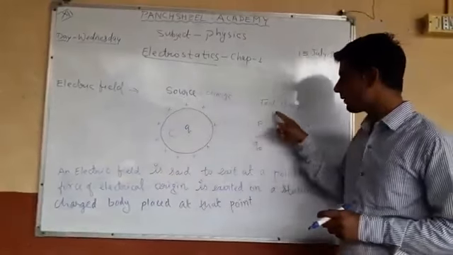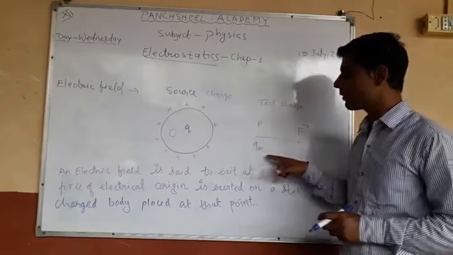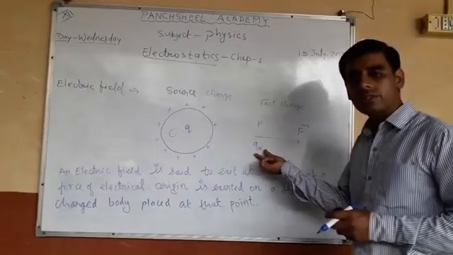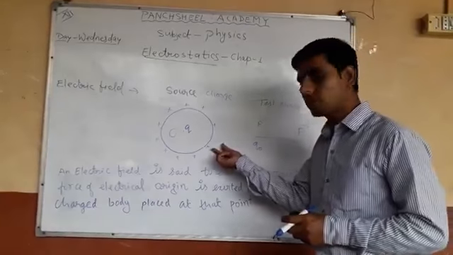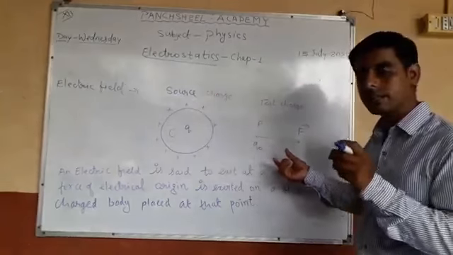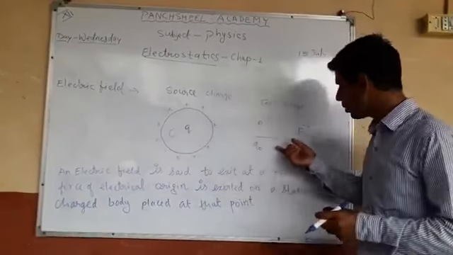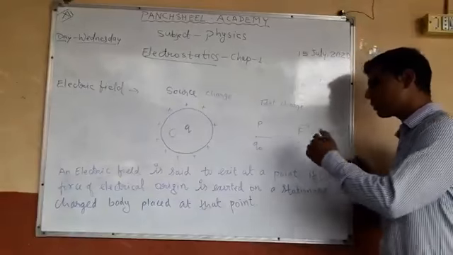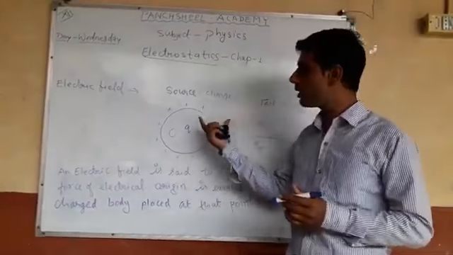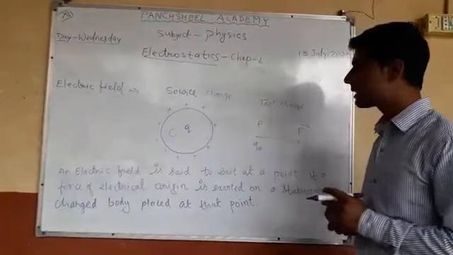So I take one test charge at point P, that is Q naught. This charge is always taken as a positive charge. If this charge is taken near this source charge, there is an electrostatic force between these two charges, that is Coulombic force, in this direction. Why in this direction? Because this is a repulsive force. Why is it repulsive? Because the source charge is positive and the test charge is also positive, so the force is repulsive.